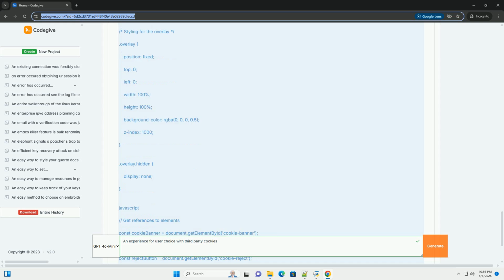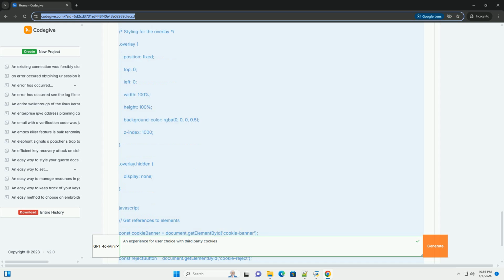4.3 Preference storage, cookies versus local storage. Cookies: the code above uses cookies to store user preferences. Cookies have the advantage of being accessible to both the client-side JavaScript and the server-side code. This can be useful if you need to enforce cookie policies on the server as well. However, cookies have size limitations, around 4 KB per cookie, and can impact performance if used excessively.